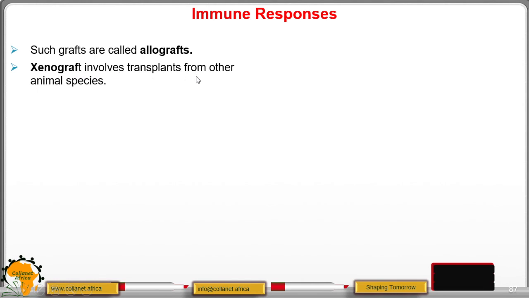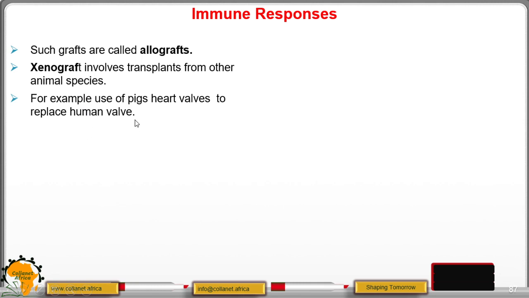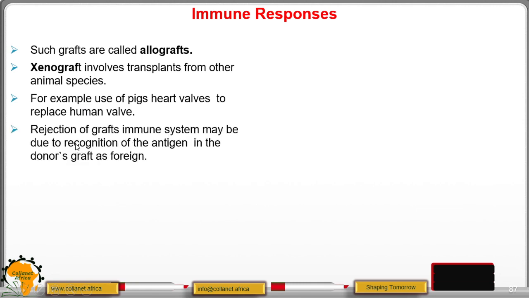Xenografts involve transplants from other animal species, as we have said, for example, the eye from another animal, maybe a sheep, into a human being. For example, use of pig's valves to replace human valve is another example. Rejection of grafts by the immune system may be due to recognition of the antigen in the donor's graft as foreign.